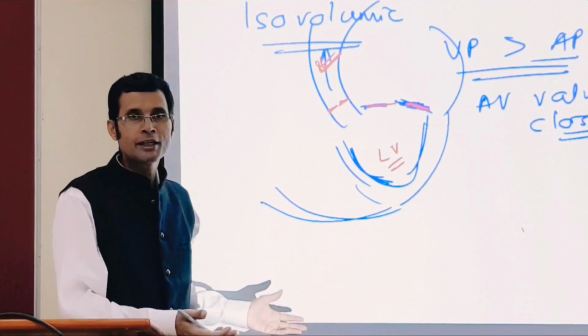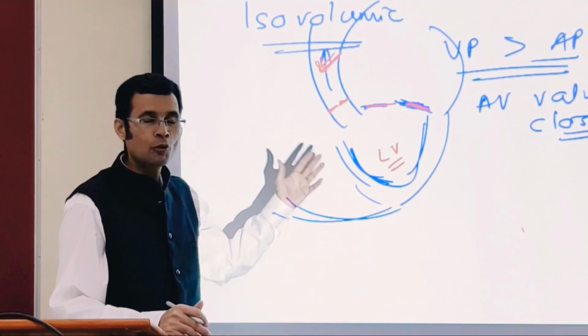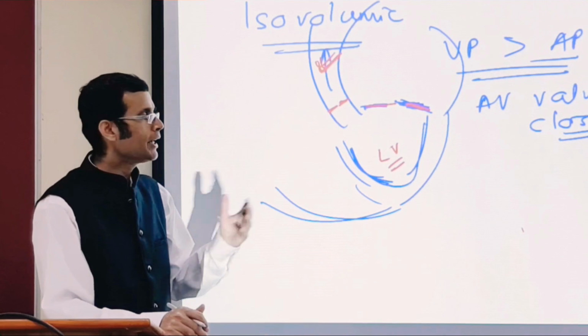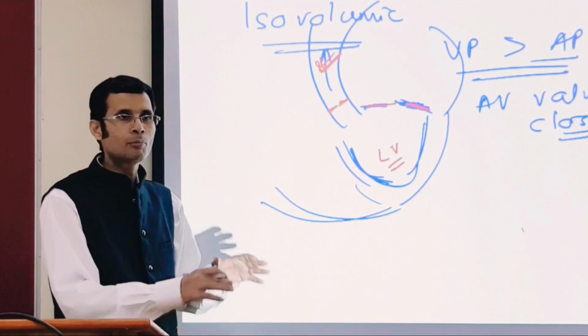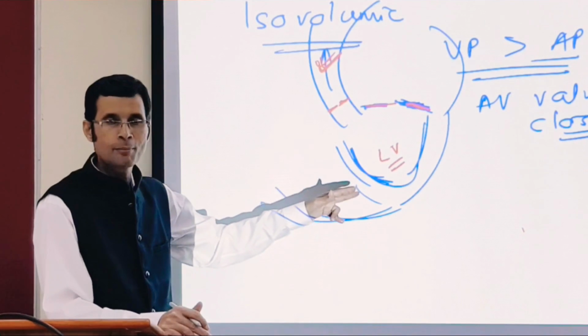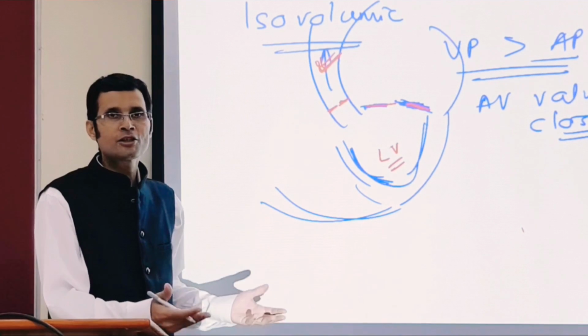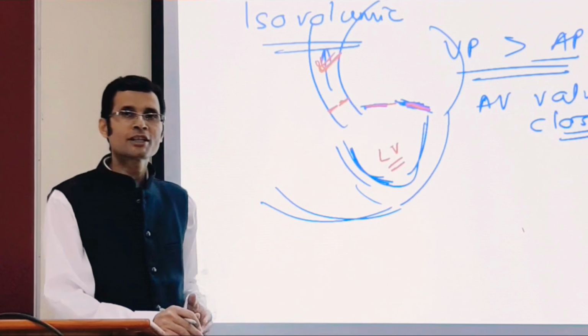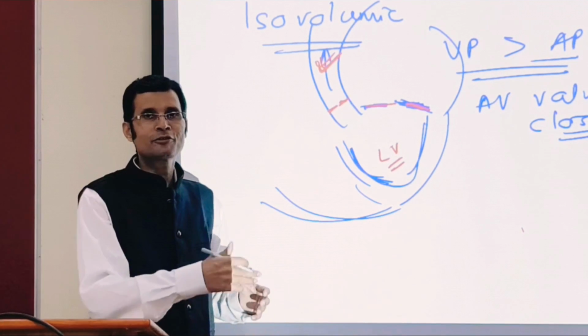I'm talking about the left ventricle, but it's applicable to both ventricles, of course; we have only taken one side. So the left ventricle is contracting isovolumically because both valves are closed, so blood cannot go anywhere. That's isovolumic contraction. And even in ventricular diastole, there is isovolumic relaxation when both valves are closed, and therefore blood volume cannot change. So that's one more type of contraction, just to add to the series of contractions.